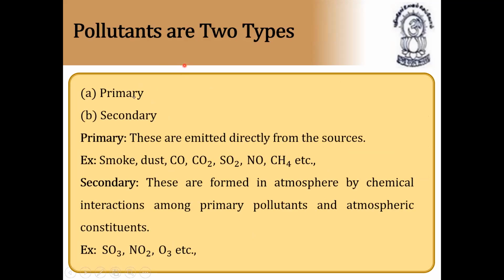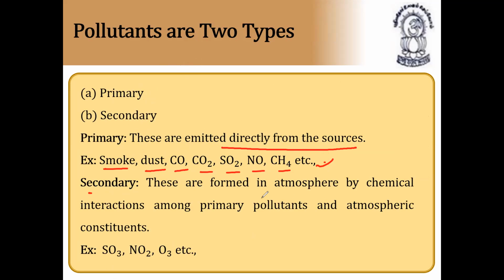Pollutants are of two types, mainly primary pollutants and secondary pollutants. What is a primary pollutant? These are emitted directly from the sources. Example: smoke, dust, carbon monoxide, carbon dioxide, sulfur dioxide, nitric oxide, methane gas, etc. All these are called primary pollutants. These come directly from the sources. From the source means what? From air we get smoke, dust, carbon monoxide, carbon dioxide, sulfur dioxide. All these things we get from the atmosphere.